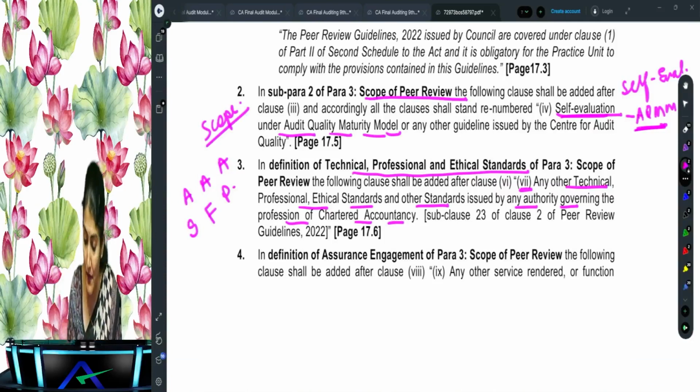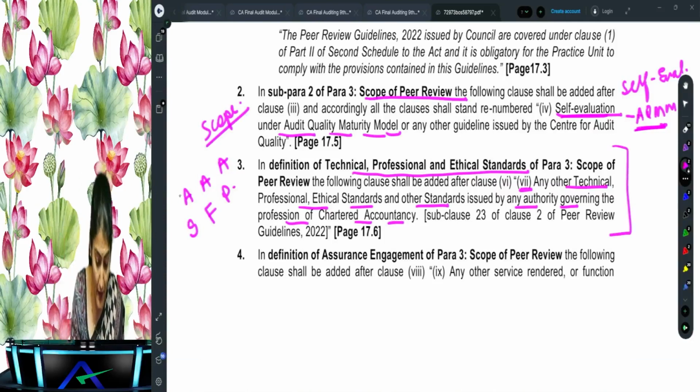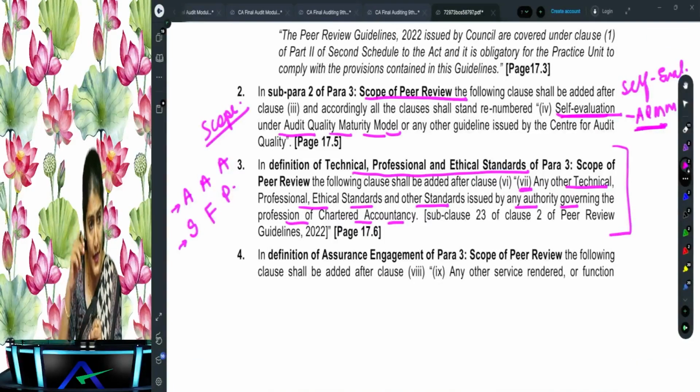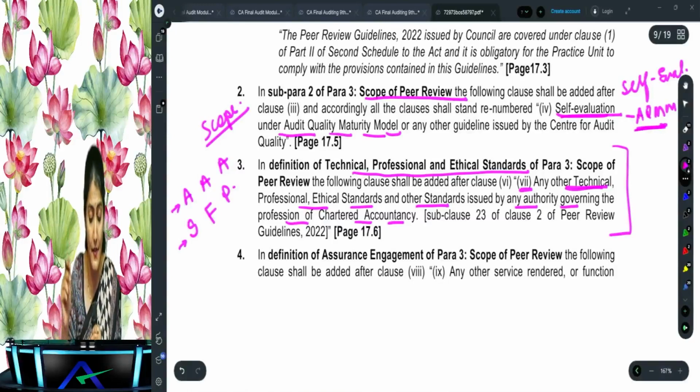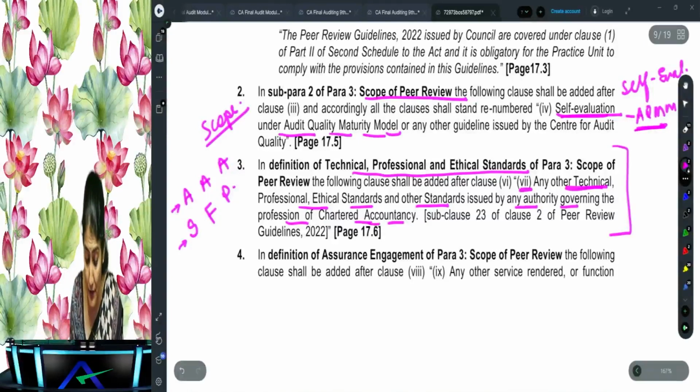So that is what is added to the definition of the technical, ethical, professional standards. Whatever first 6 points we had, will those 6 points continue? Yes, and there is one more point added.